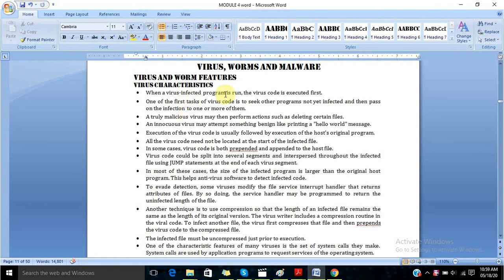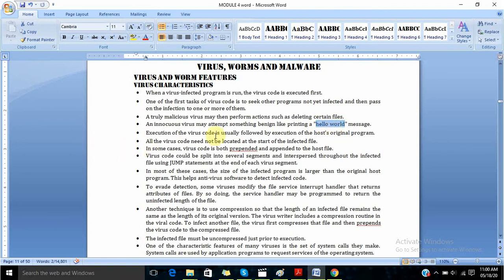When a virus affected program is run, the virus code is executed first. One of the first tasks of virus code is to seek other programs not yet affected and then pass on the infection to one or more of them. A malicious virus may then perform actions such as deleting certain files. This is one of the actions which a virus performs. It can delete, or it can also print some unnecessary messages. For example, it can print hello world everywhere.